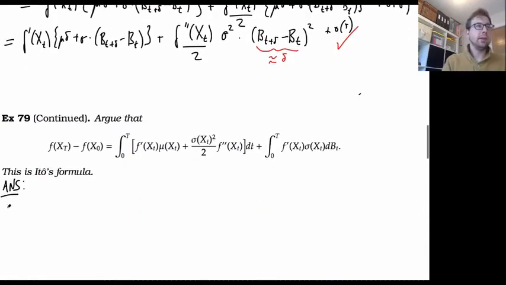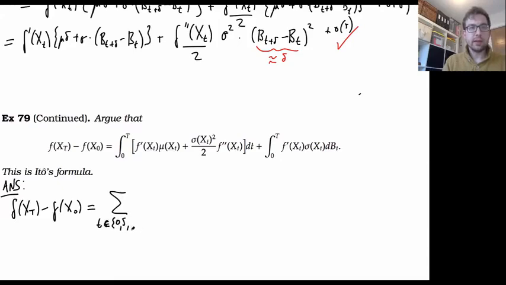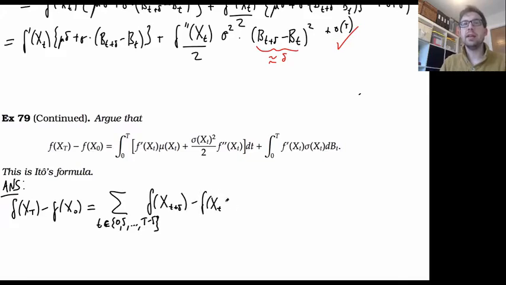So f of x of t minus f of x of 0 is the sum over t, starting at 0, then going to delta, then going all the way up to t minus delta, of f of x of t plus delta minus f of x of t.